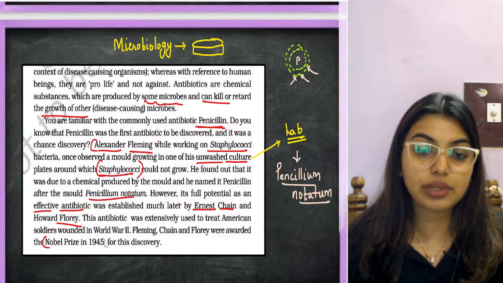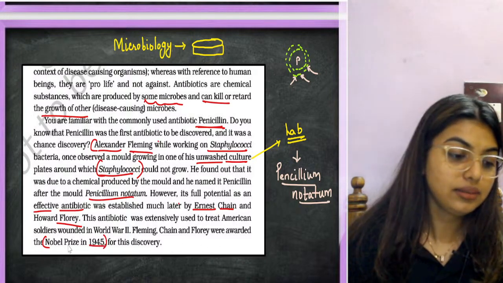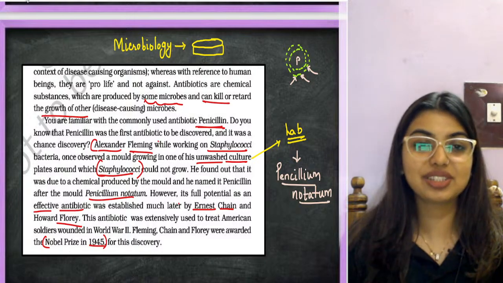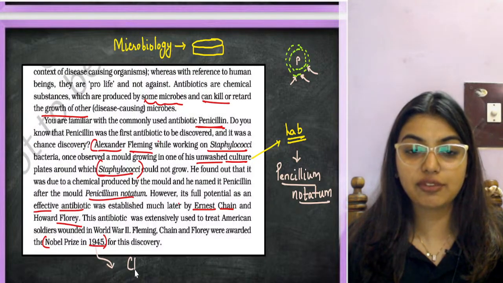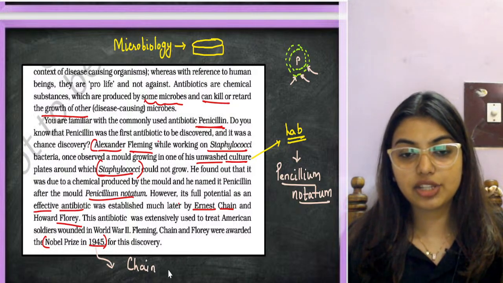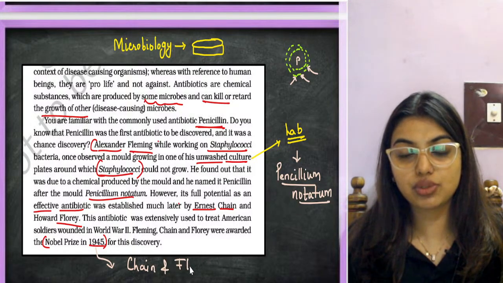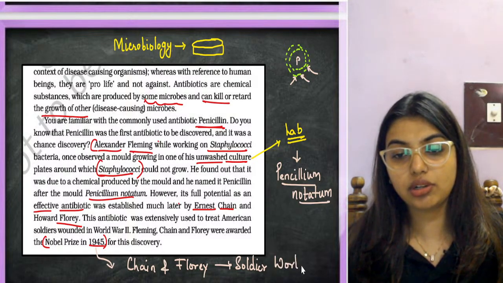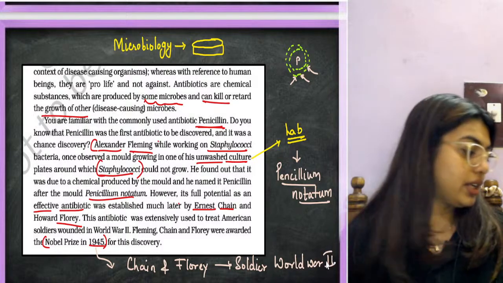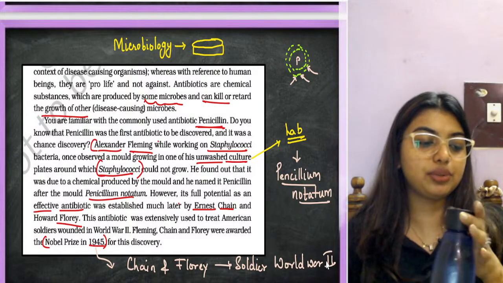Understood? So these 3 people, Fleming, Chain and Florey, used this antibiotic to cure soldiers during World War II.